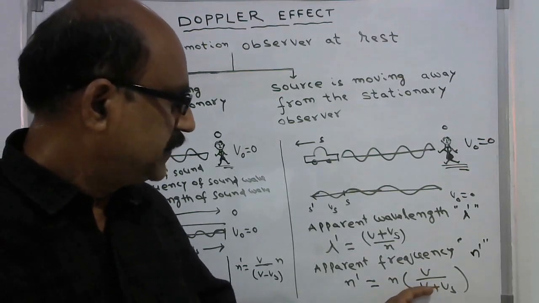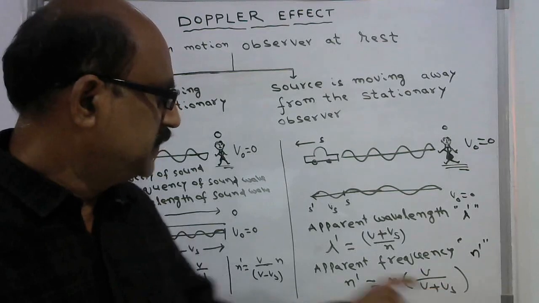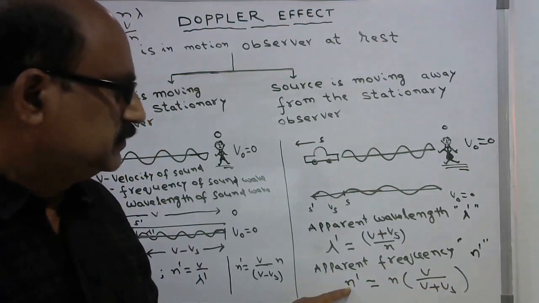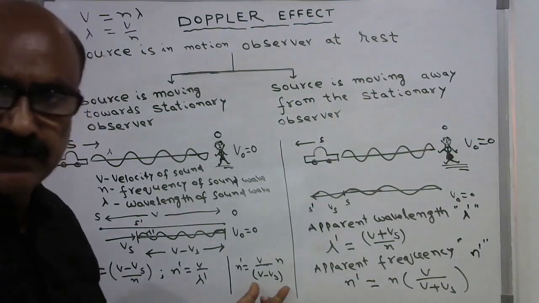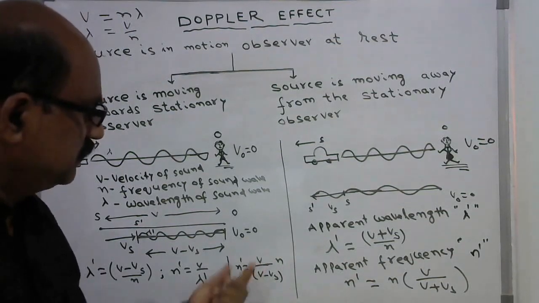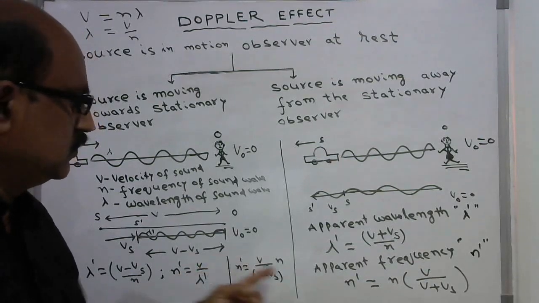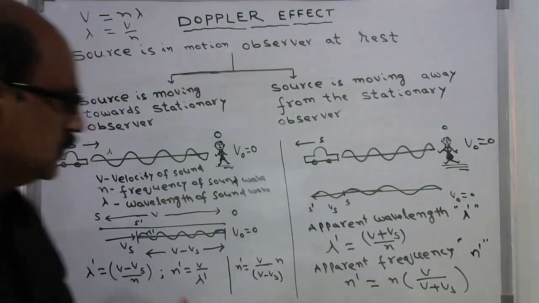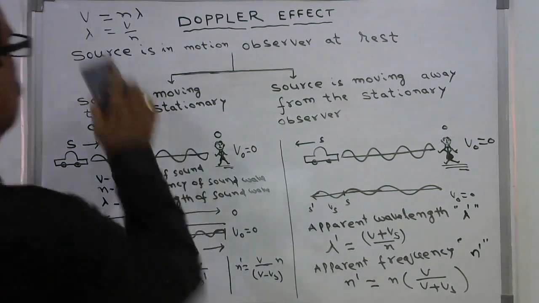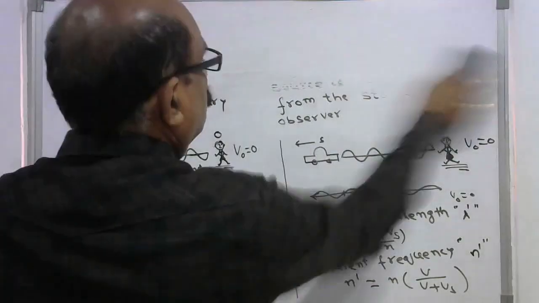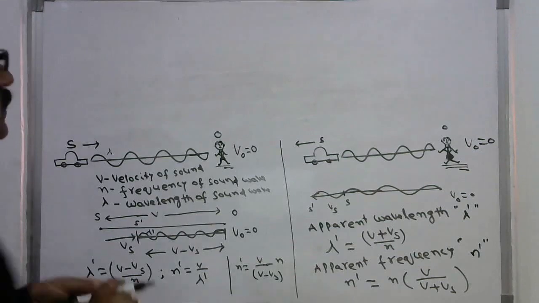If this value in the denominator is increased, n dash decreases. In the other case, the denominator value is decreased and hence n dash is increased. So this is the formula for the apparent frequency in two different cases.